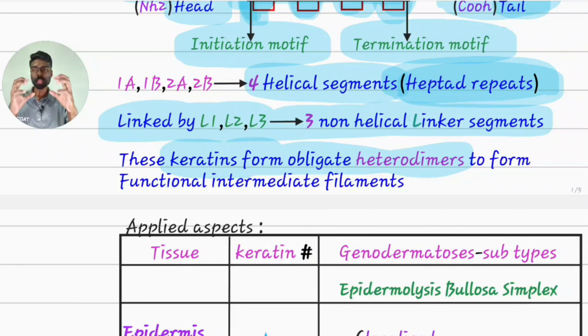They won't stop here. They will also anchor to desmosomes at one end and to the hemidesmosomes at the other end, forming a scaffold of mechanical proteinaceous structure which is connecting all the epidermis and dermis together tightly.